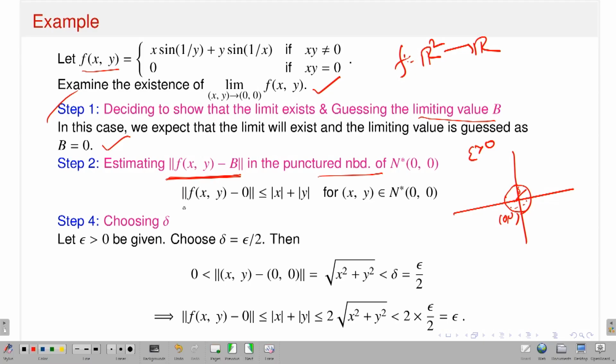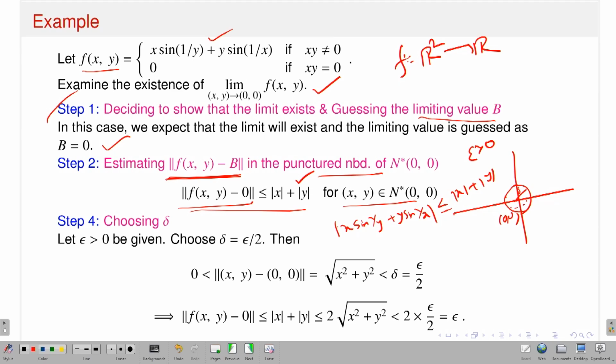So let us estimate. The function f of (x, y) is given. So the modulus of f of (x, y) minus 0. I should say modulus, because the function takes values in the reals. So it is the modulus of x sine 1 by y plus y sine 1 by x, and the minus 0 is not an issue. This is dominated by, because sine functions are dominated by 1, less than or equal to mod x plus mod y. That's what I have written. So this is always true for all (x, y) in a deleted neighborhood of (0, 0).